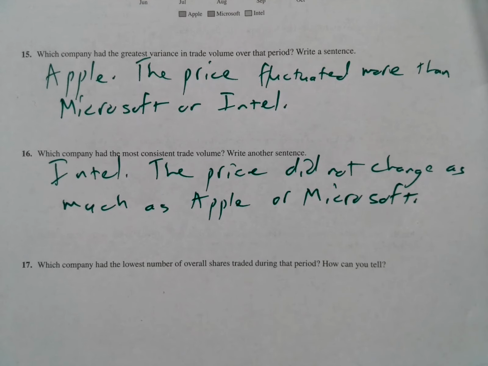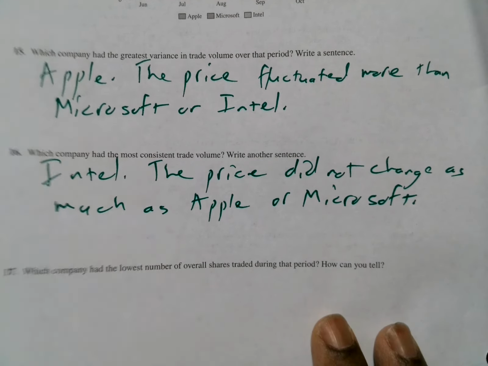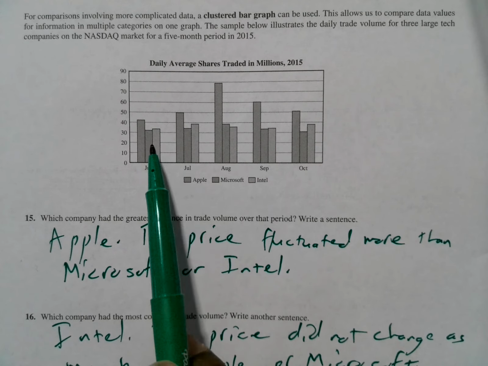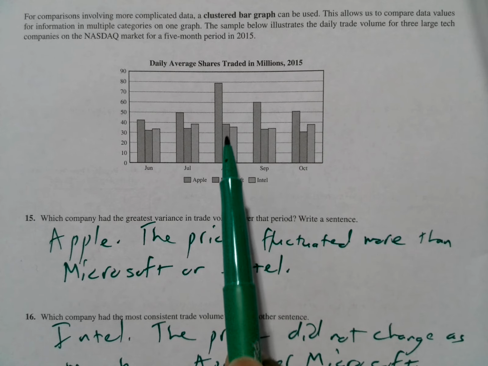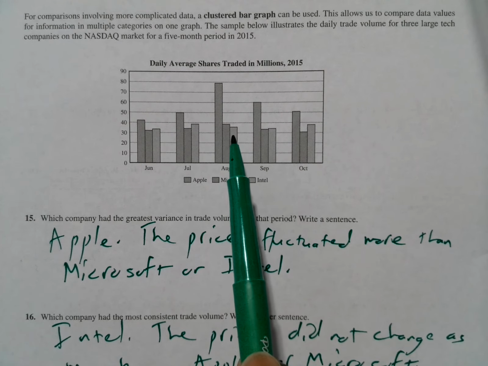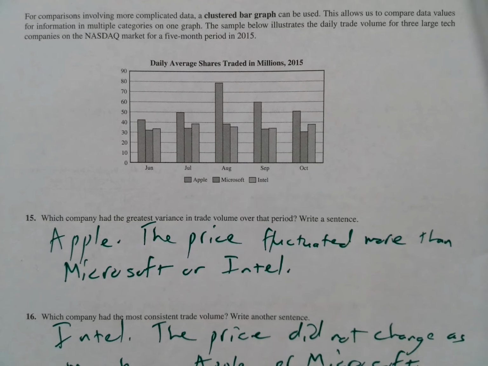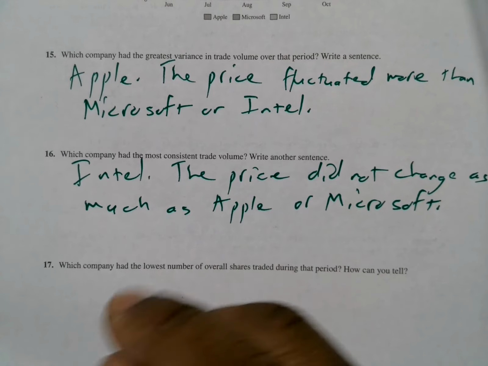Now for problem 17, which company had the lowest number of overall shares traded during that period? Now, when they ask this question, it's almost a little tricky. But if you look here, Microsoft has been consistently lower than all the rest. It was only one time in August that Microsoft was a little higher than Intel, but not much. But if you notice, in every other spot, it was lower than Intel and Apple. So it'll be Microsoft.